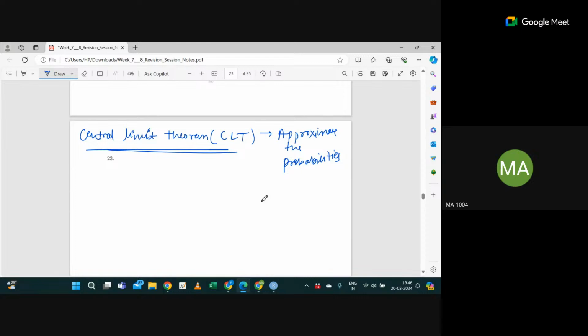Xi's, for a large sample, whenever your sample size is large, when n tends to infinity, then the summation of your Xi's or the mean of your Xi's will converge to the normal distribution, irrespective of the Xi's. I mean, you can cross check also.